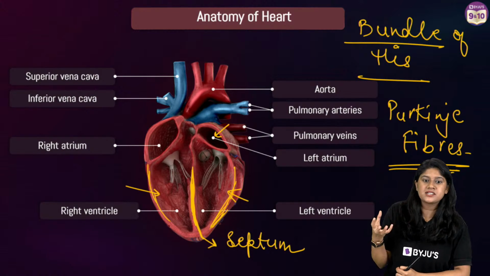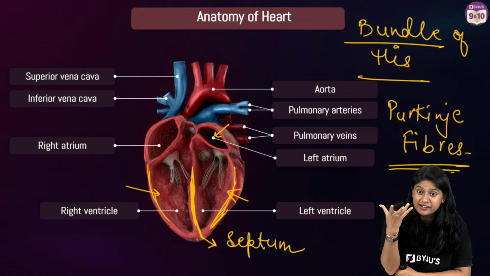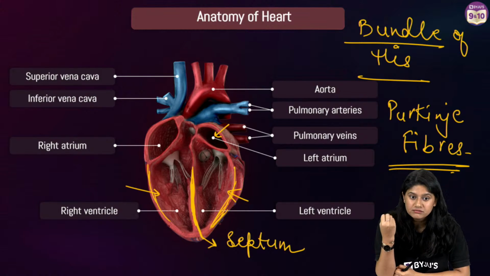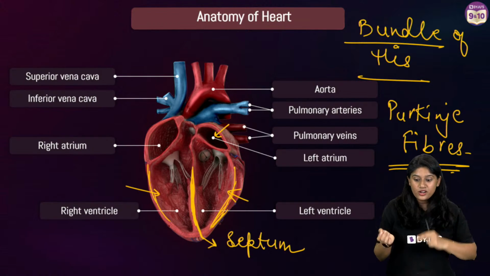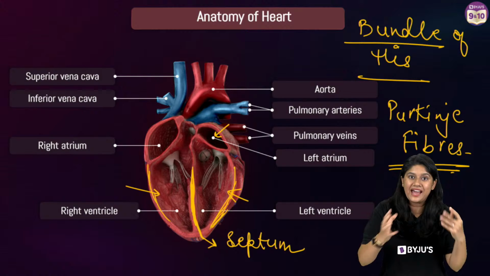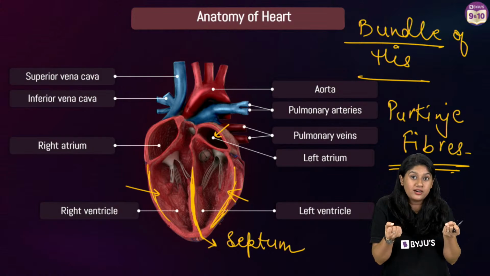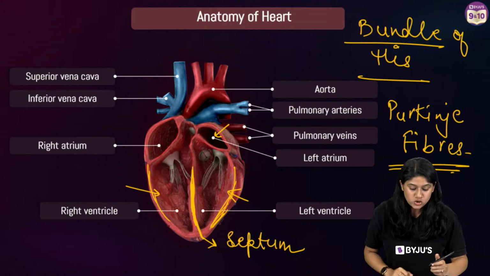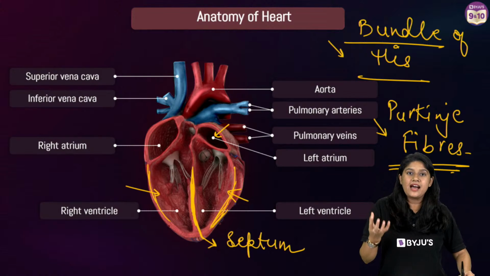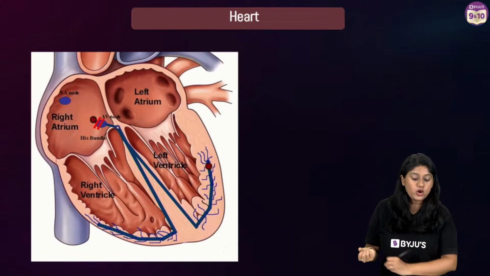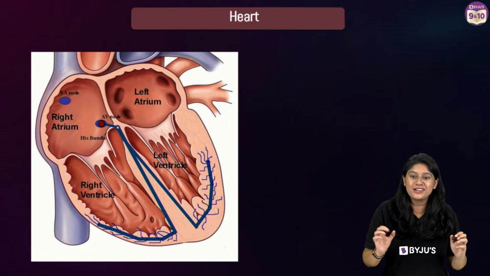Of course, these are the muscles of the heart, and they have the cells which can sense the signal, and they can conduct the electricity. So this is very important, everyone. They will be carrying that electrical impulse and moving it. So the bundle of His and Purkinje fibers are very important in carrying that signal. When we talk about the signal over here, I hope that you are clear.